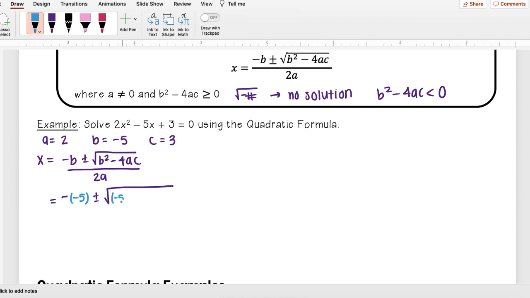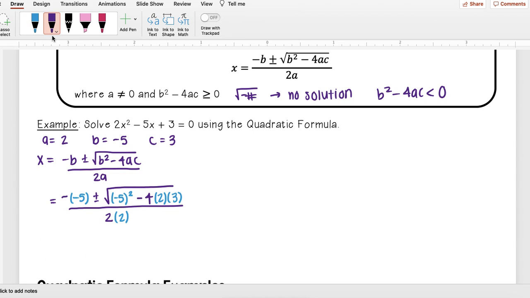I'm going to put that in parentheses. That's super important. Then minus 4 times, now I'm plugging in my a value, so my a value here is 2. And then my c value is 3. All over 2 times a, which is 2.